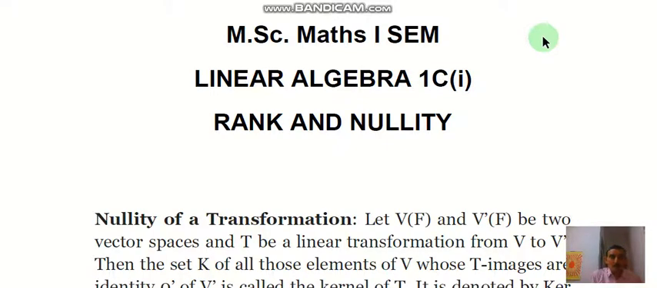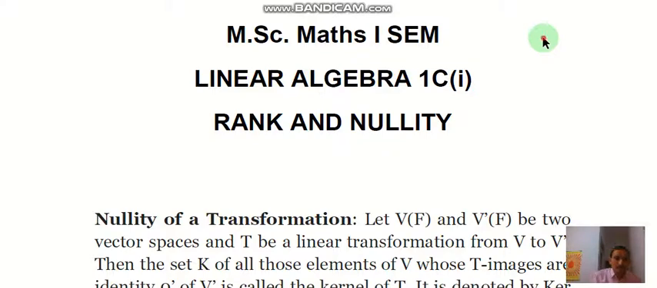Namaskar. Today's topic of lecture is rank and nullity. This is in the MSc Maths, for the MSc Maths first semester, first paper, linear algebra. This topic comes under linear algebra, and in today's lecture we will see the definitions of rank and nullity and the interrelationship between rank and nullity.